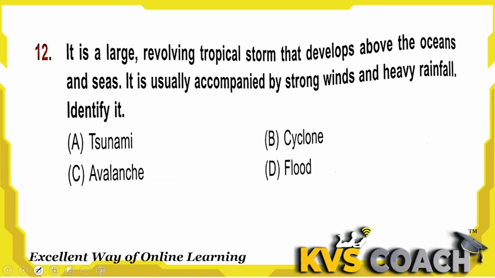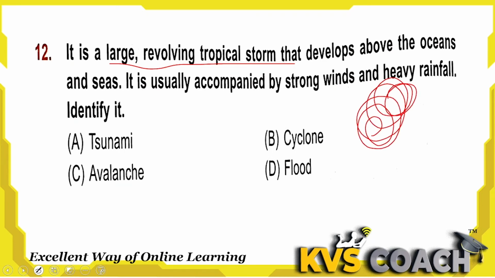Next is, it is a large revolving tropical storm that develops above the oceans and seas. It is usually accompanied by strong winds and heavy rainfalls. Identify it. Look, it is a large revolving tropical storm, like this. Okay, and it develops above the ocean or seas. It is usually accompanied by strong winds and heavy rainfalls. That is called cyclone. This is the specific feature of cyclone.